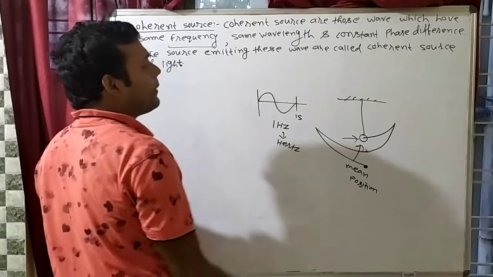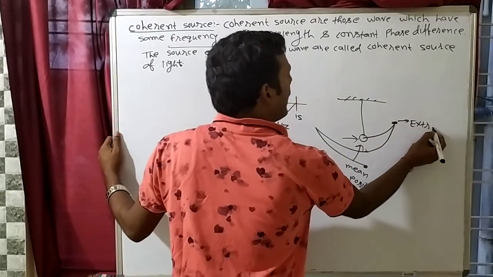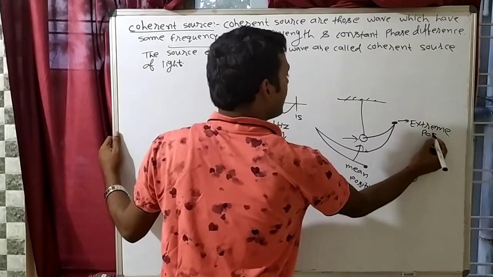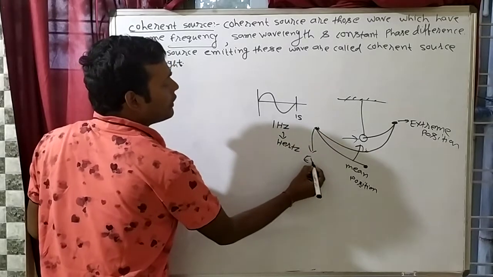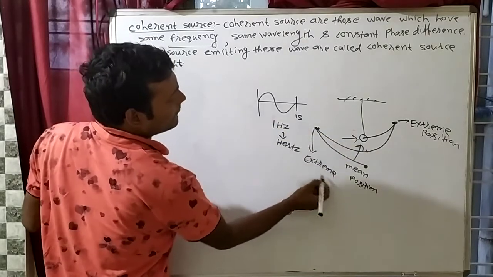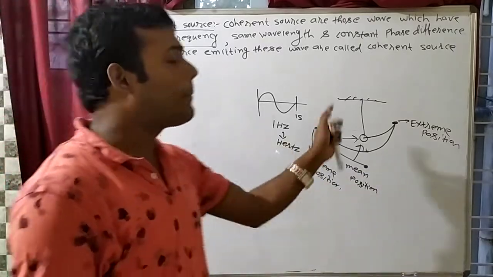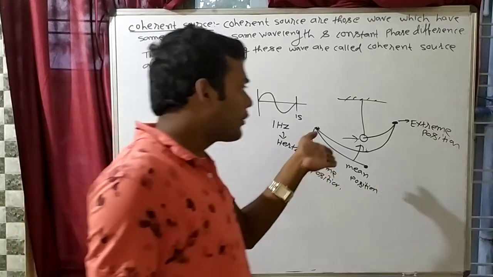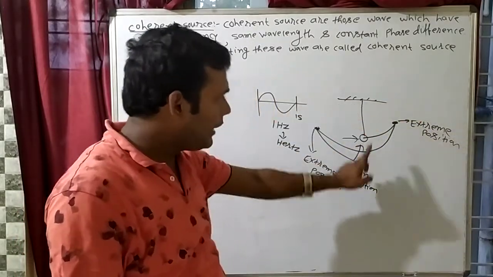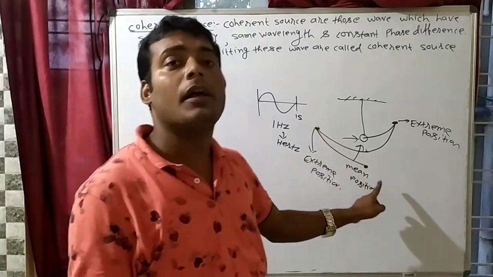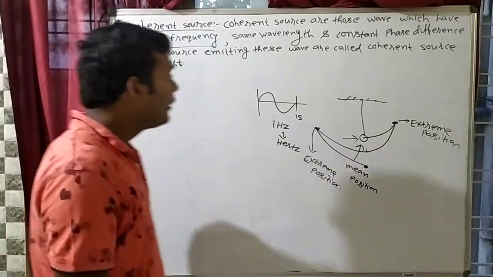So you can see that first it goes from the mean position to this position, which is known as the extreme position. This position is also known as an extreme position. So when I apply force at the mean position, it will go from mean to extreme, again come back from extreme to mean, again from mean to extreme, and again from extreme to mean. This is known as to and fro motion.